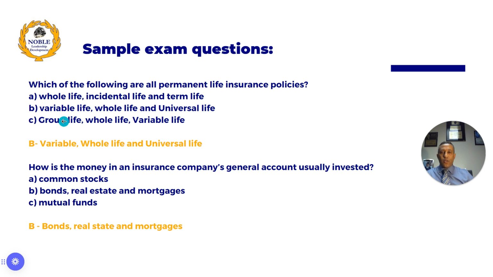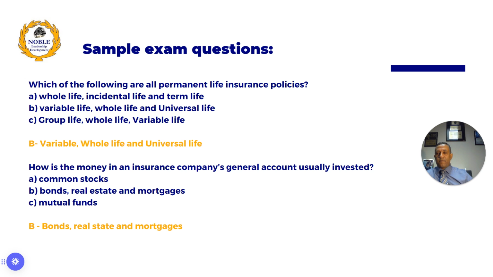A group life is also term, doesn't have cash value, so by elimination we eliminated C because of group life, and we eliminated A because of the term. The answer is variable life, whole life, universal life, which are all permanent insurance. If you don't know the whole picture, knowing each element alone cannot help you to get a concept question like this, so it's good to pay attention to having the entire picture on permanent life insurance and term life insurance.